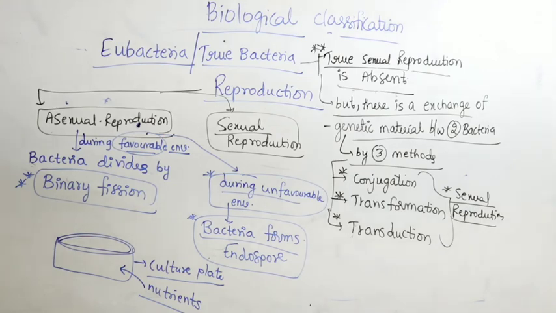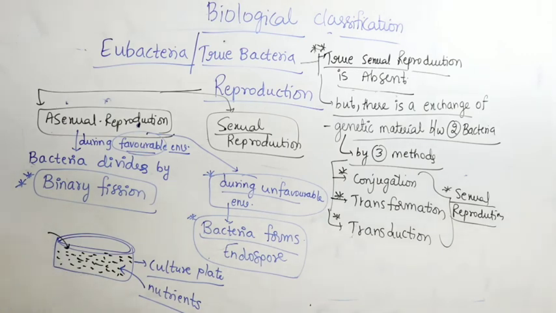We add a culture, a small droplet of microorganisms, maybe having 1, 2, 3 or 4 bacteria. When we wait for half an hour or 1 hour, we have introduced only 2 or 3 bacteria, but after that you can see hundreds and thousands of microorganisms growing in the Petri plate or culture media.